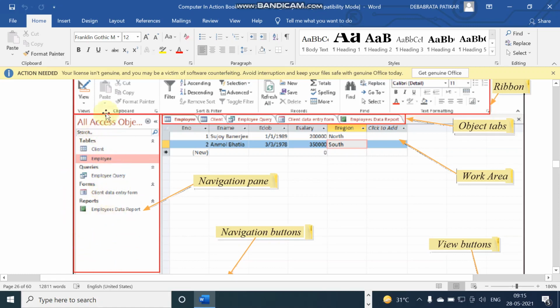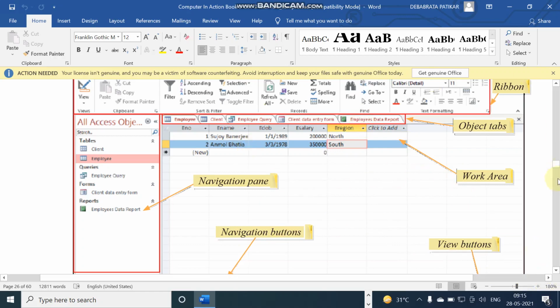At the left hand side, this is the navigation pane where you can see the multiple objects. And at the right hand side, you can see all the objects opened with tabs. You can see the employee tab, client tab, employee query tab, form tab, report tab, and when you click on a particular tab, the particular object will be shown with the data.